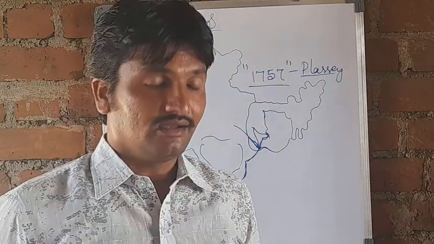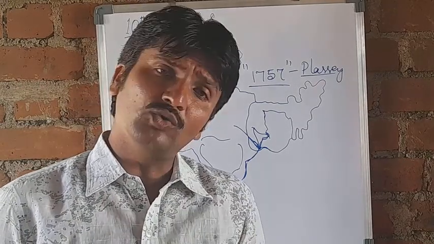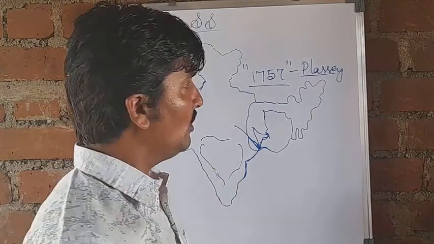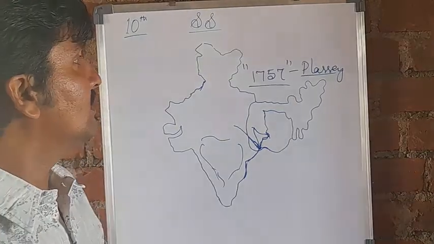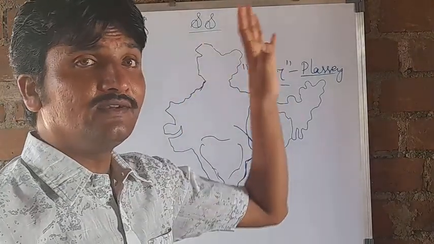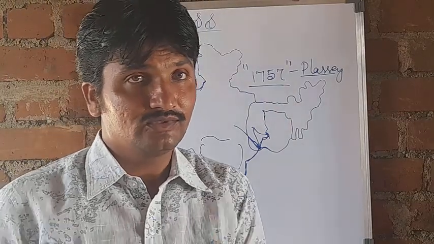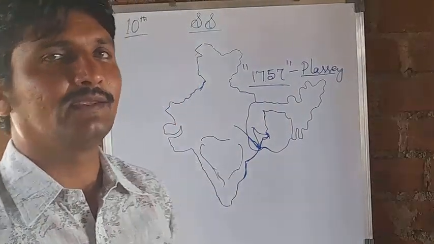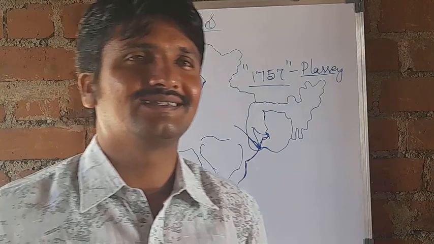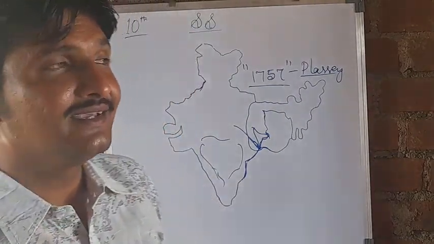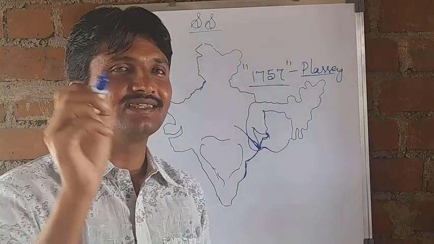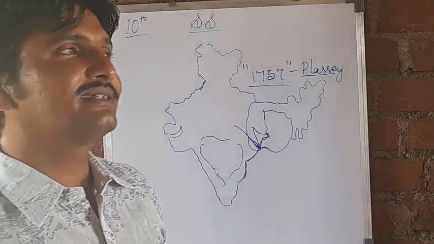See, children, with 50,000 soldiers, how was it possible for Robert Clive to defeat Sirajud-Dowlah? Sirajud-Dowlah had a huge army, and Robert Clive had only a few soldiers. How is it possible? As I told you in the previous class, it was the cunning policies of the British. What was the cunning policy?